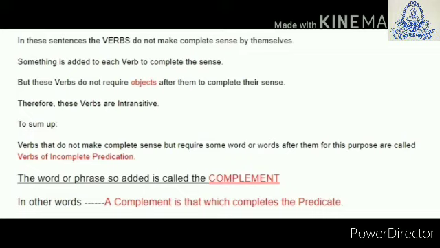In other words, the word or phrase so added is called the complement. A complement is that which completes the predicate. Now we will take up some exercises to understand these concepts even better.